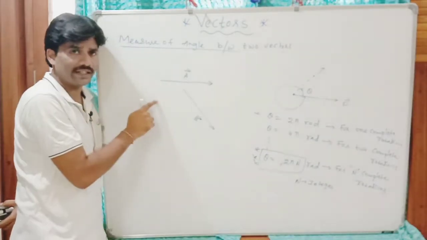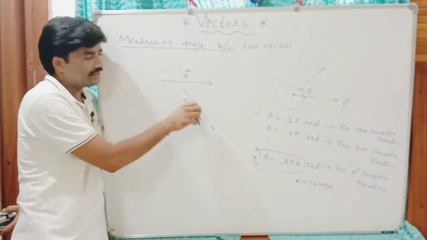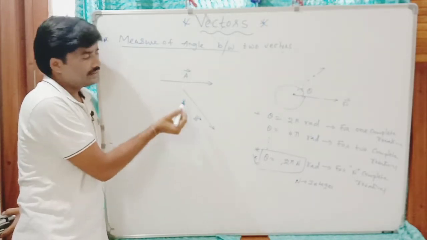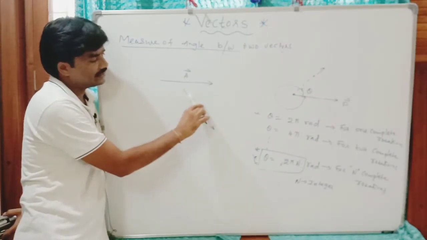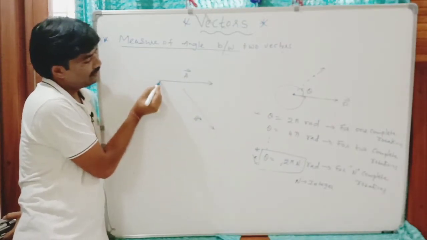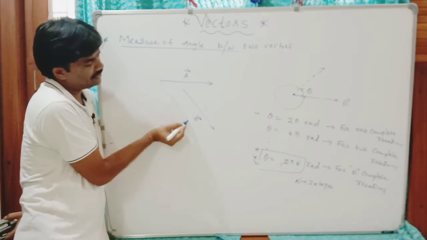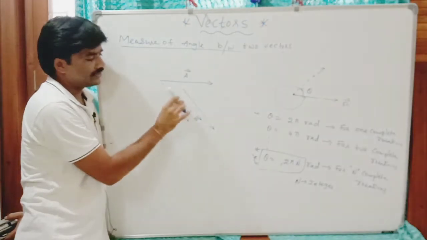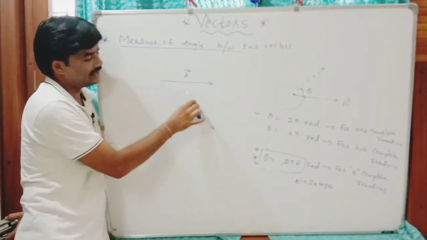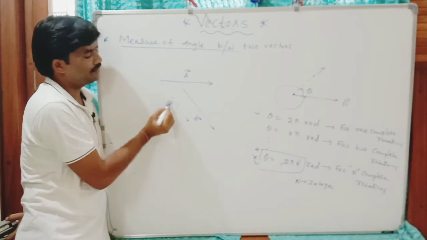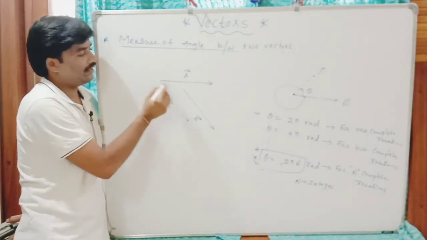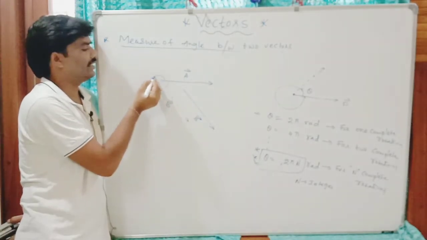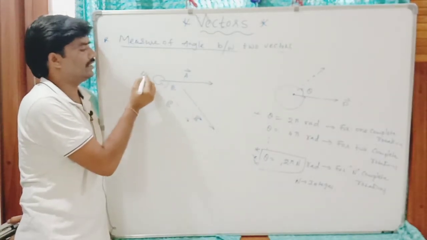We can measure the angle between two vectors by displacing either of the two vectors, and we should keep the tails or heads in contact. To keep the tails in contact, we should displace at least one of the vectors from its position. You should not change the direction; you can displace this vector parallel to itself to any position. If it is taken to this position, the direction is the same. This is B now. Now there are two possible angles between these two. This is theta 1, and this is theta 2.